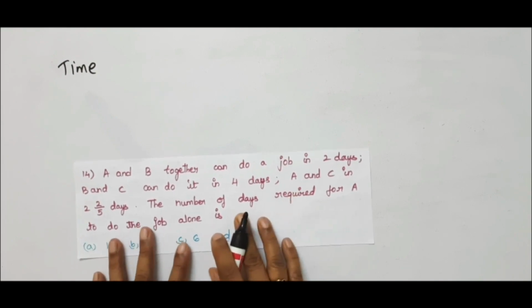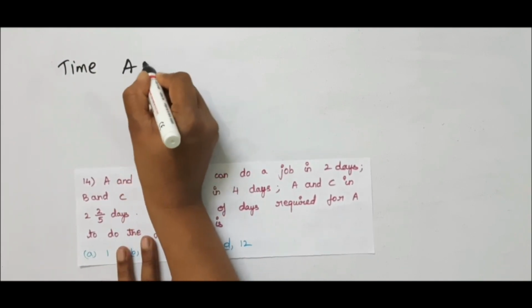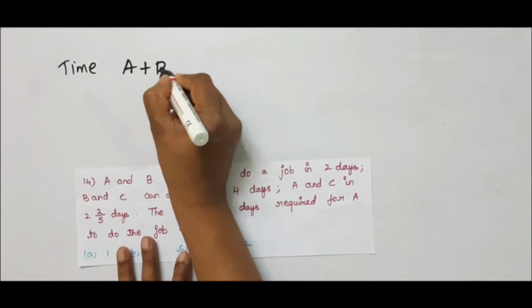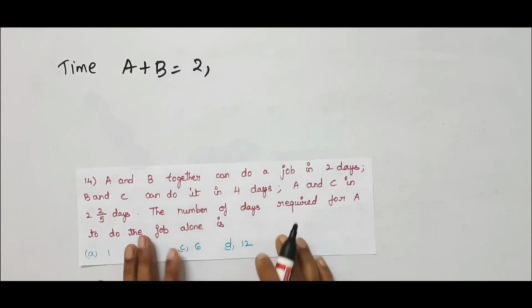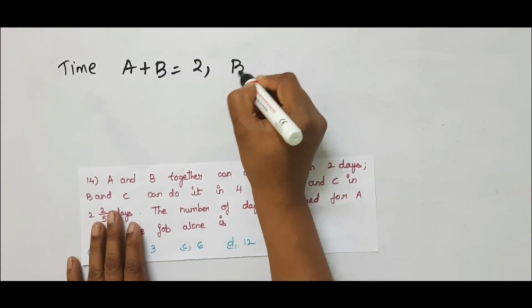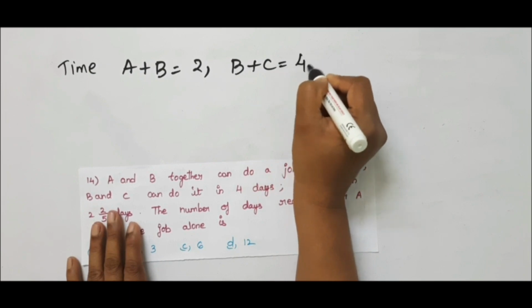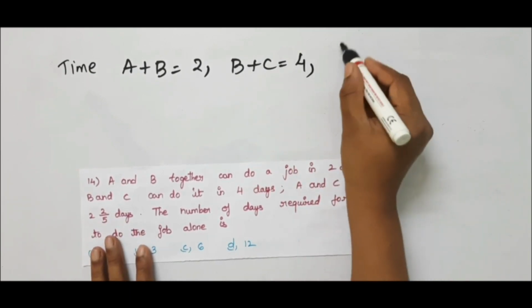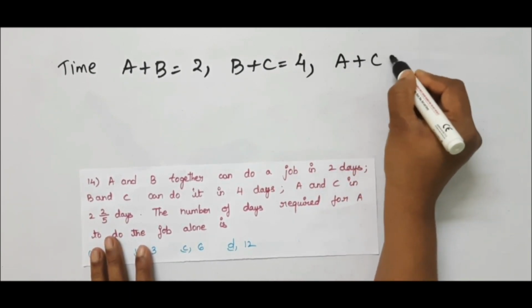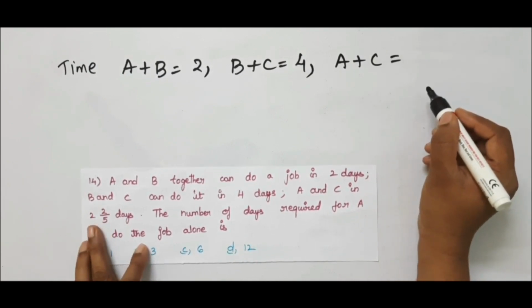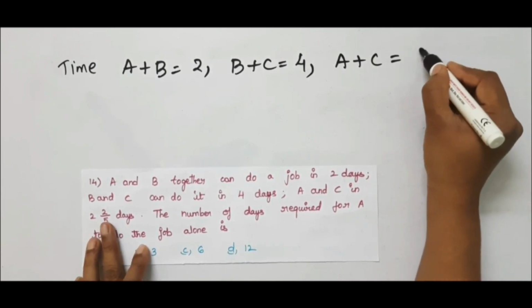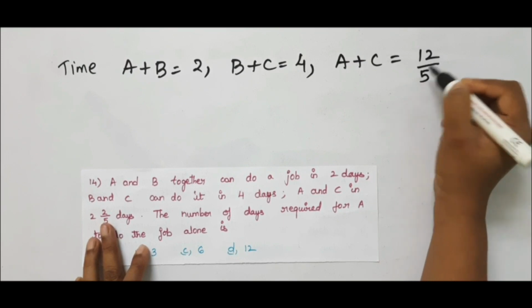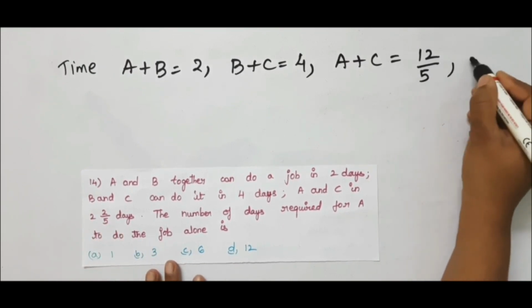So time is given as A and B together. A and B together means the job is single. A plus B is given as 2 days. And B and C means B plus C is given as 4 days. And A and C means A plus C is given as 2 by 5, which is nothing but 10 plus 2, 12 by 5. Now he has to find A alone.